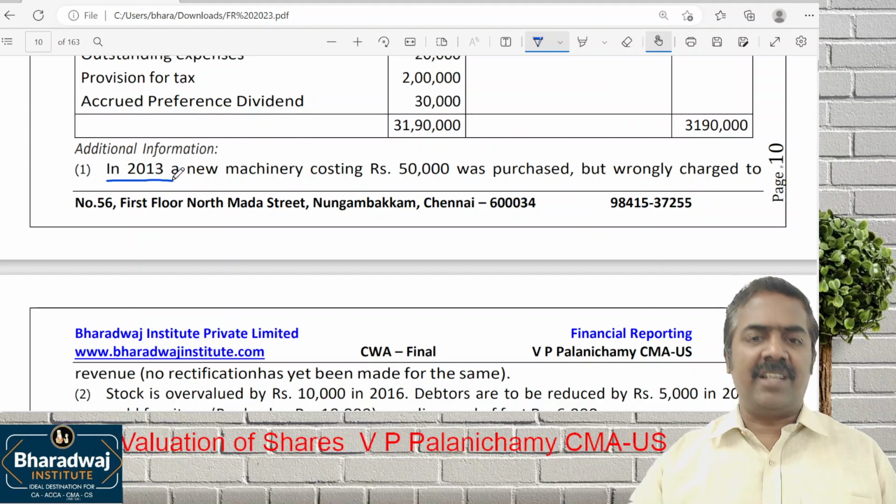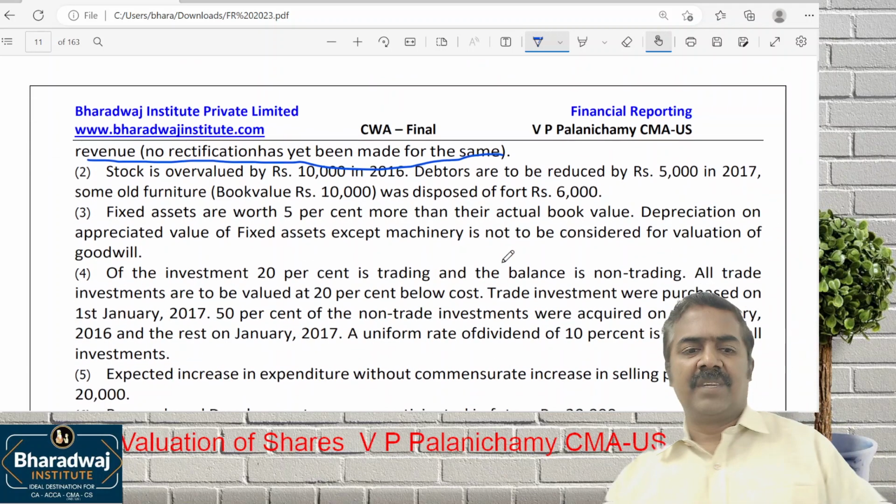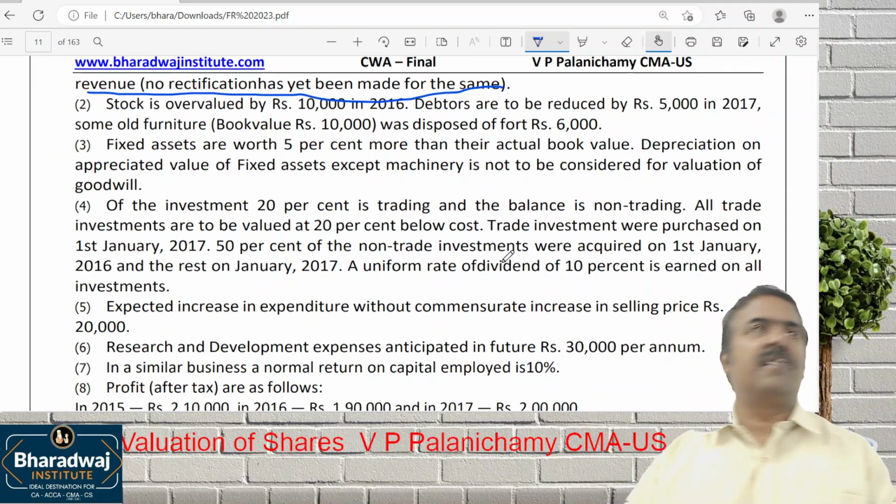In 2013, a machinery was purchased but wrongly charged to which one? Revenue. Rectification has been made for the same. Suppose the profit of 2013 is given, you would rectify.